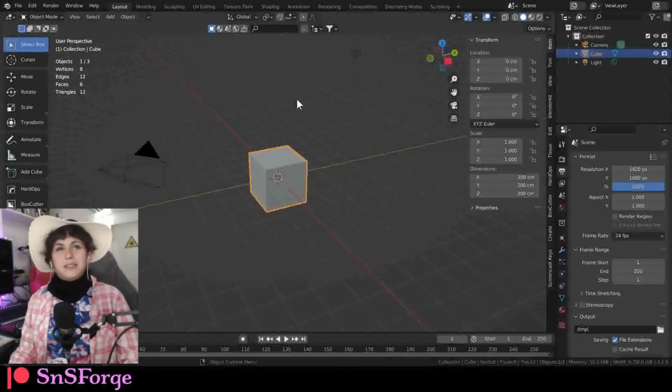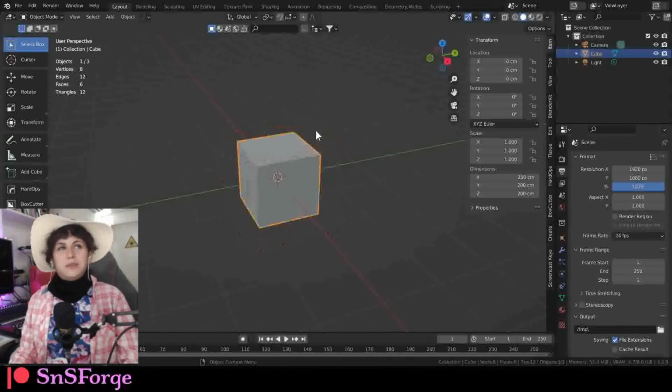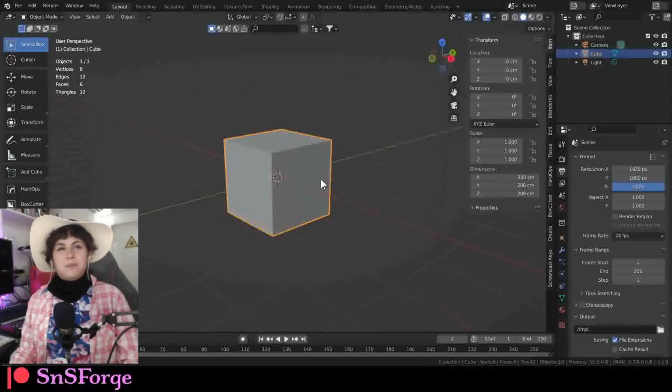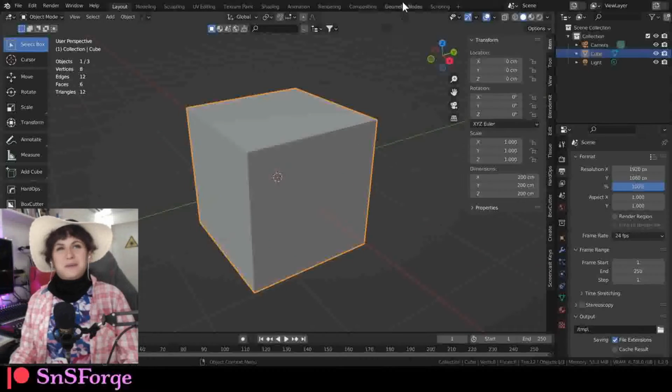I'm not gonna say this again because it's getting old, and you know that using an old blend file might introduce molds into your design, so you don't want to do that.